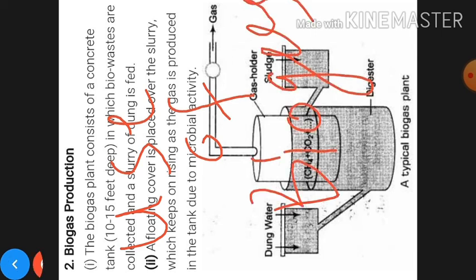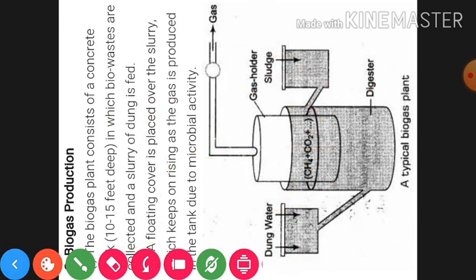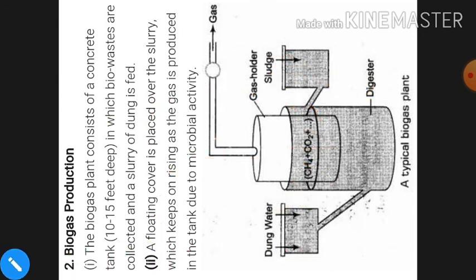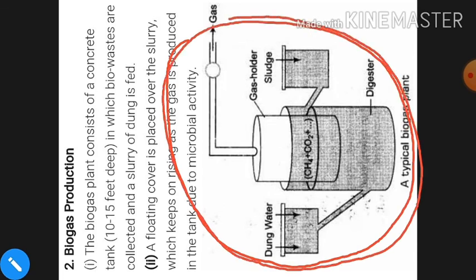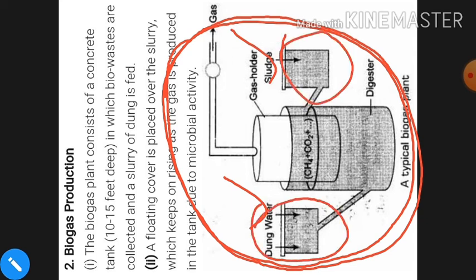I am recalling it here again. Also you must practice drawing this diagram, because mostly in the diagram you are asked to name the different parts and also the use of these parts. What is the use of this part and of that part.